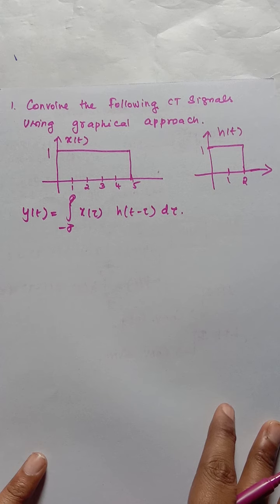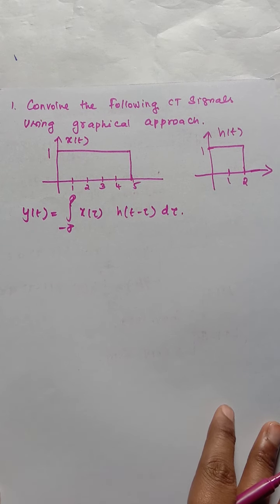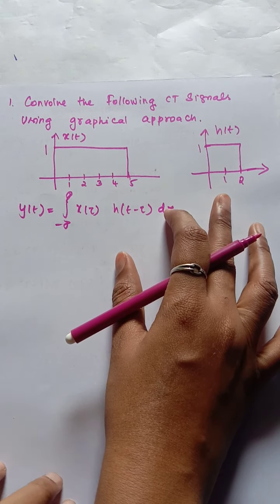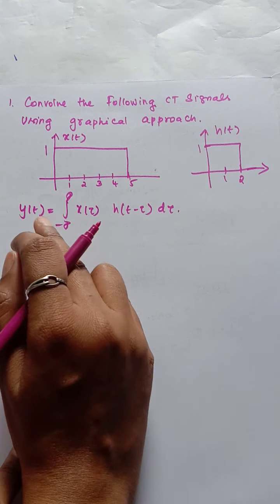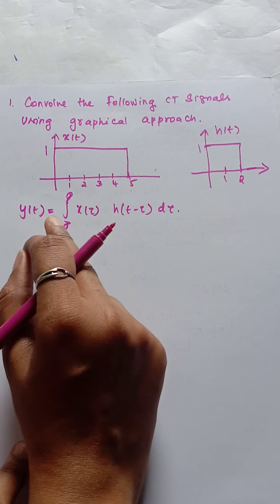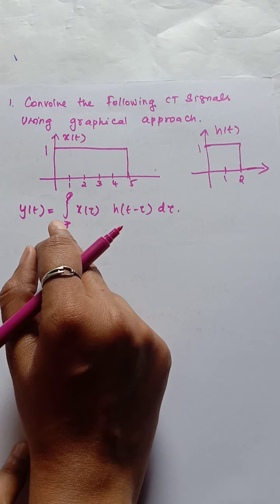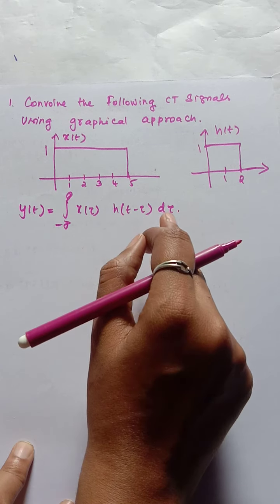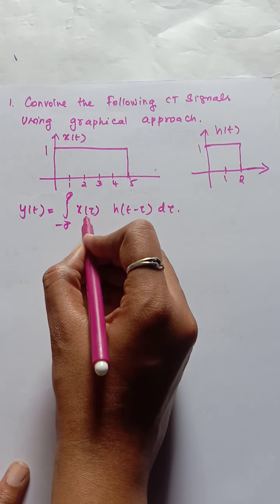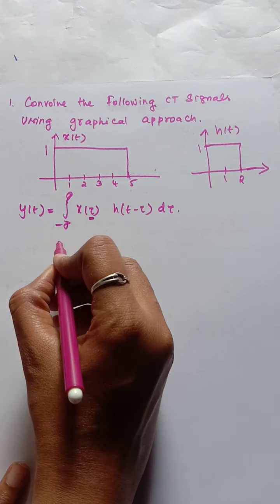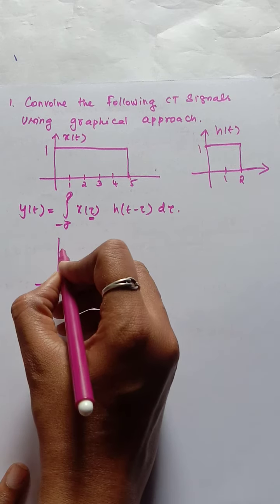Now consider this problem. You need to convolve the following continuous time signals using a graphical approach. This is your signal x of t and this is your signal h of t. What is the first step? In order to find the convolution, I am going to use this formula: integral from minus infinity to infinity of x of tau h of t minus tau d tau. First step, we are going to convert this into a dummy variable. t and tau are the same, so I am going to represent the same thing here.